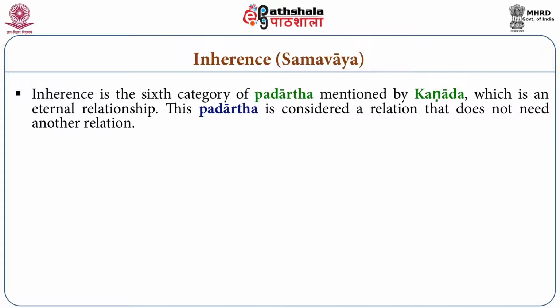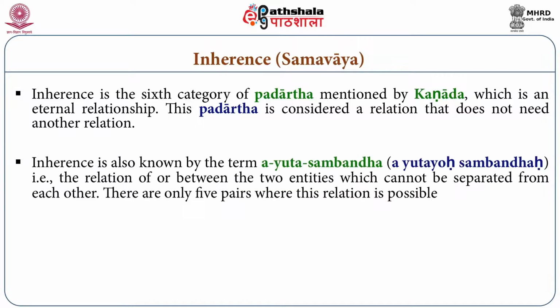But there are certain things, as there is a rule that only two substances can have the relation contact. In the same way, there are certain rules where it is possible to have this relation inherence, and it is said: ayuta siddhayoh sambandhah samvayah. This samvaya sambandha is between only ayuta siddha. What is the concept of ayuta siddha? It is the relation between the two which cannot be separated from each other.